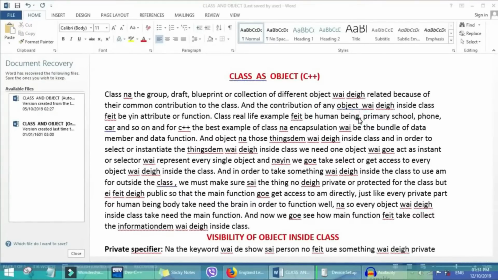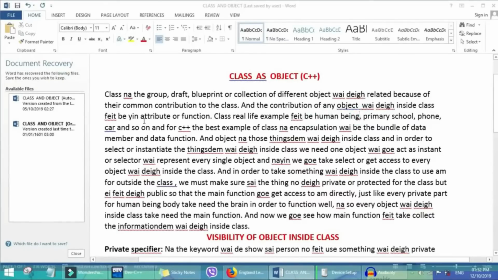When we treat class in C++, we treat class like a separation of different objects, although we are together as one object. So human being, for instance, if we come back to this definition, we say group, draft, blueprint, or collection of different objects. So human being here is just like a collection of different parts.